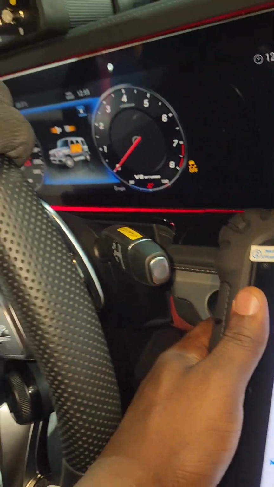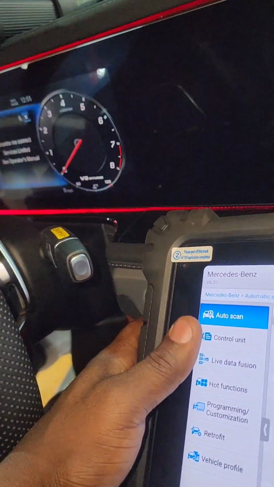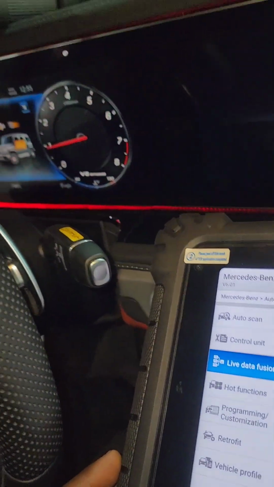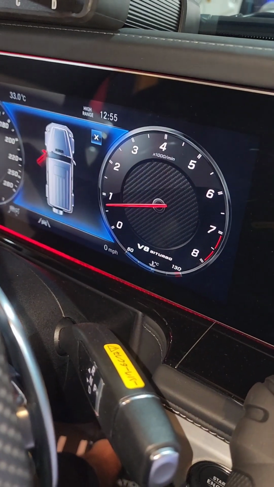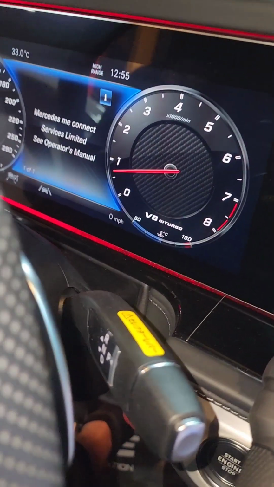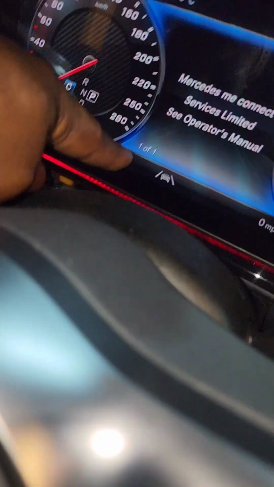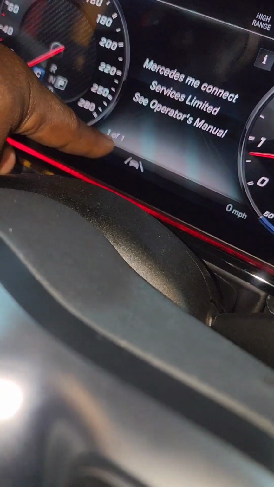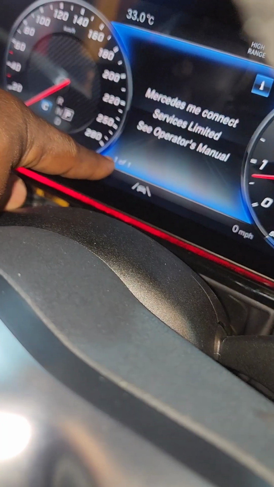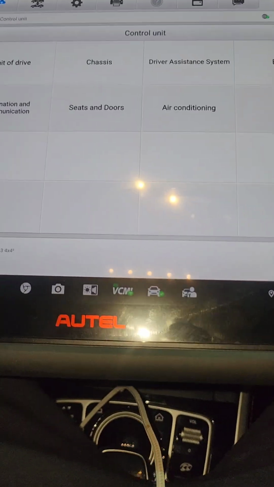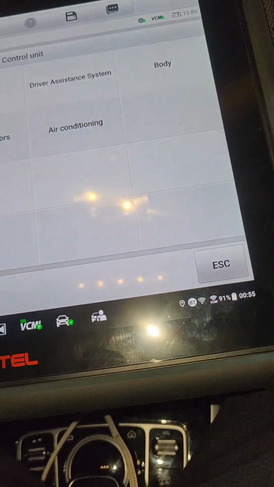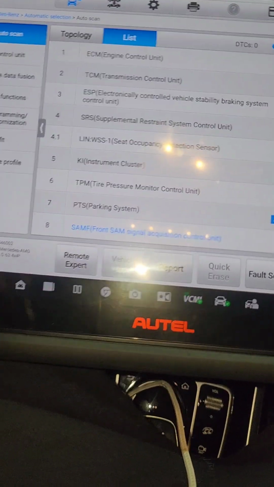So now all is cleared. Let me start the car. See the screen. Now no message. You can see only 1 of 1. Before it was 1 of 2. So now it's okay. No other message. And let's scan with the computer again. We'll do auto scan.